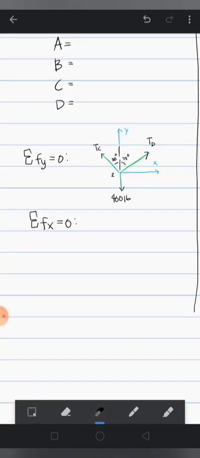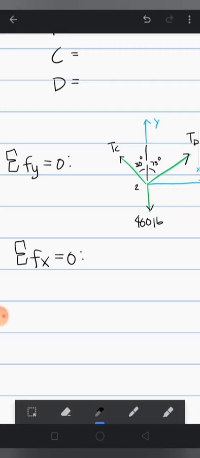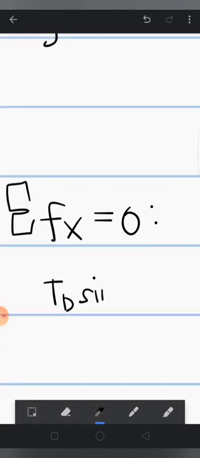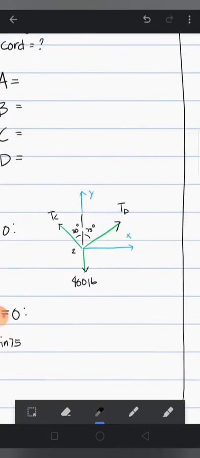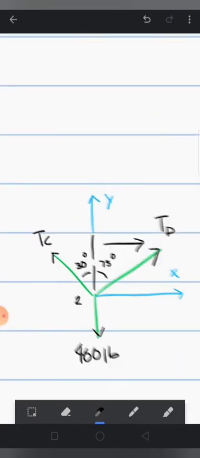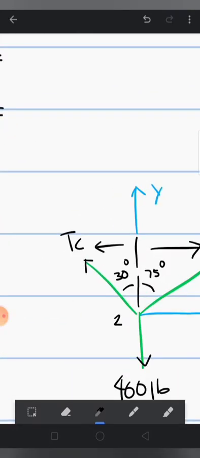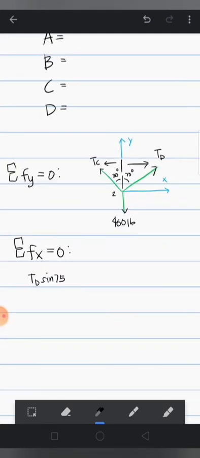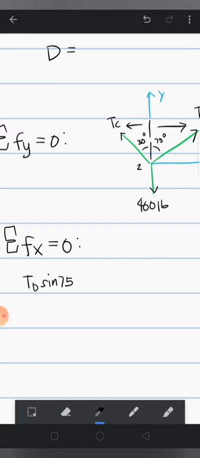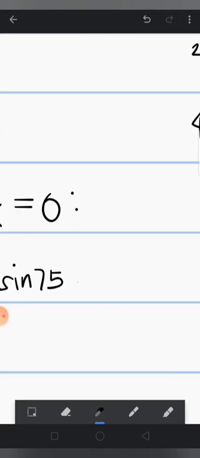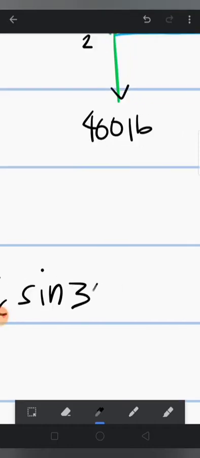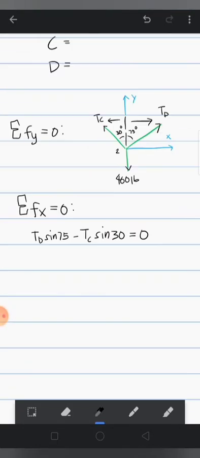Sum of the forces in the x is equal to TD sine of 75 minus TC sine of 30 equals 0. That's the only forces acting in the x direction. So this would be our first equation.